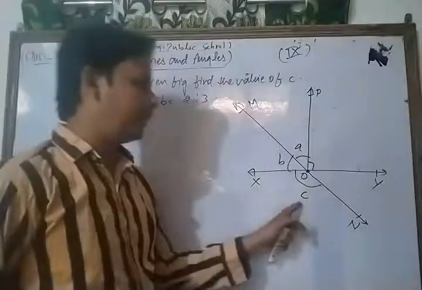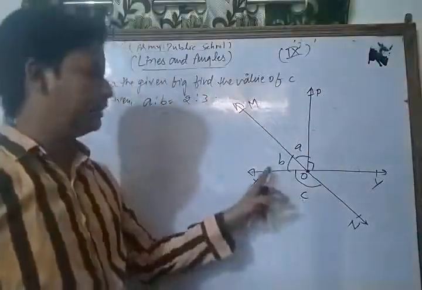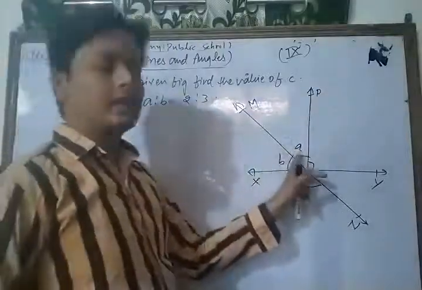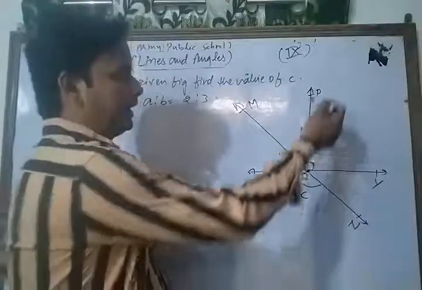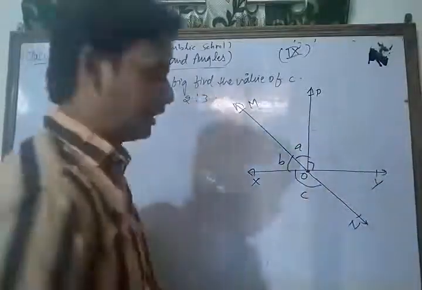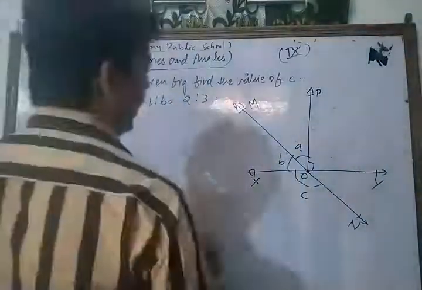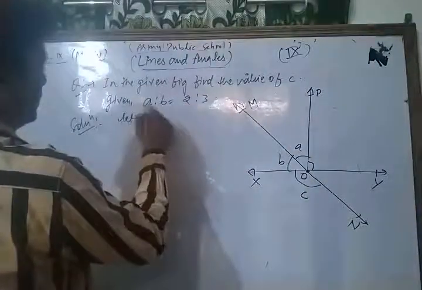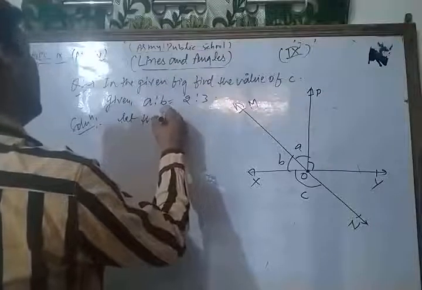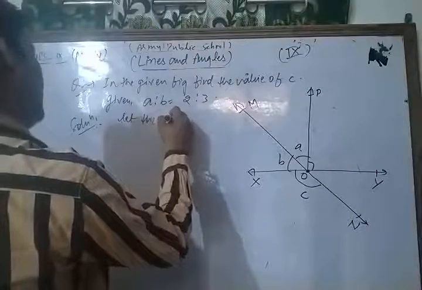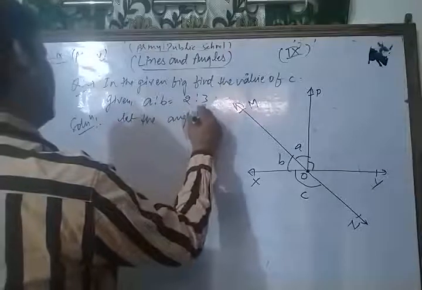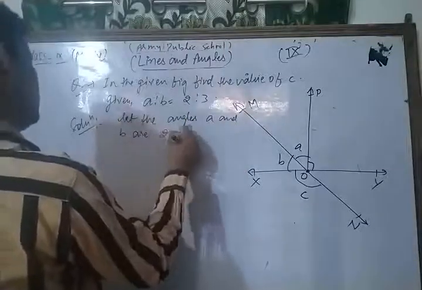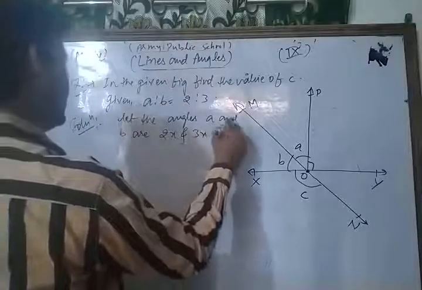Here in the given figure we find the value of angle C. Here angle XOM is given as B, angle POM is given as angle A, and angle POY is 90 degrees according to the question. Now, the ratio of angles A and B is 2:3. Let the angles A and B be 2x and 3x respectively.